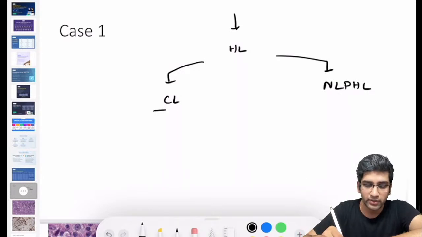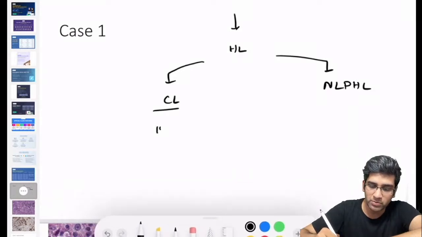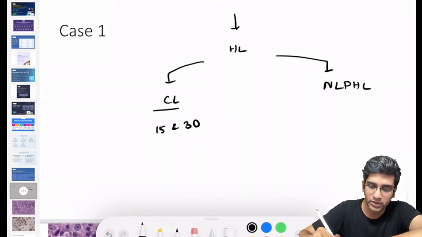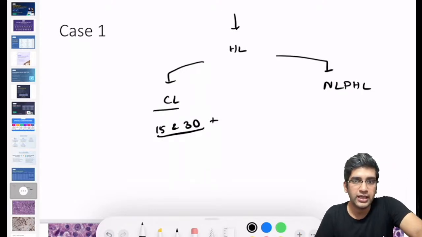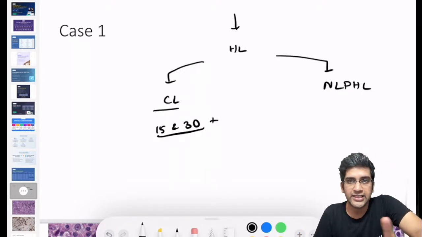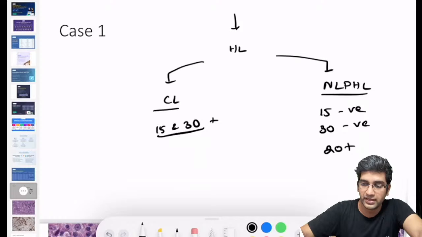Like you guys said, Manish, CD45 might not be positive in a classical Hodgkin's. It's going to be predominantly CD15 and CD30, which will be positive in a clear-cut case of a classical Hodgkin's lymphoma. I'm not just going to leave with that. There is one more marker which is actually very much helpful in diagnosis of classical Hodgkin's. What is the marker, apart from CD15 and CD30? Like you guys already know, NLPHL is negative for CD15 and CD30. They're negative, but they're positive for CD20 and CD45.